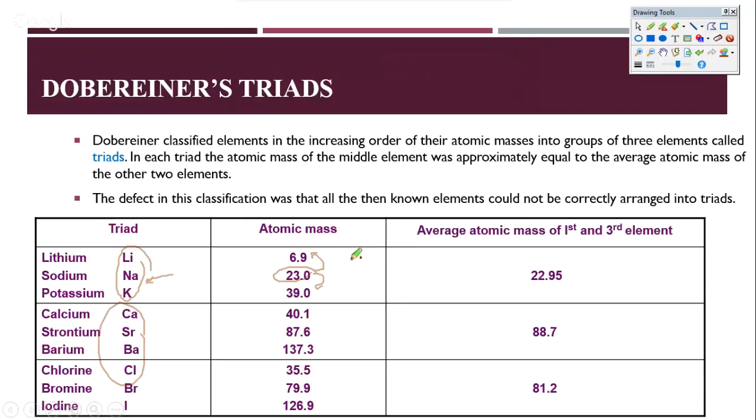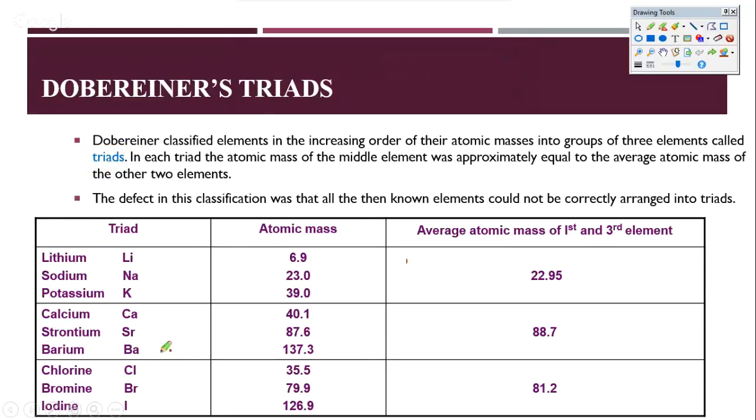So for example, here we have 39 plus 6.9 divided by 2, which is nothing but 22.95, approximately equal to 23. Not really perfect, but approximately equal. And you'll realize that the atomic mass of the central element is 23. So Dobereiner was successful in doing some of these classifications by putting them as triads. He called them triads because they were made of three elements.